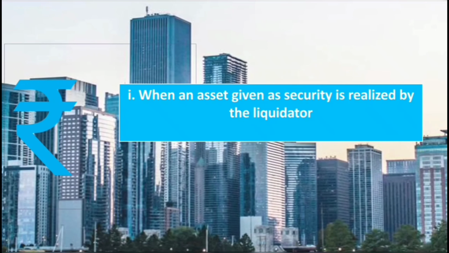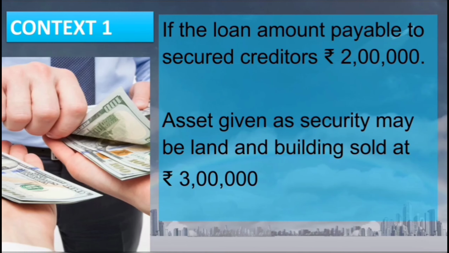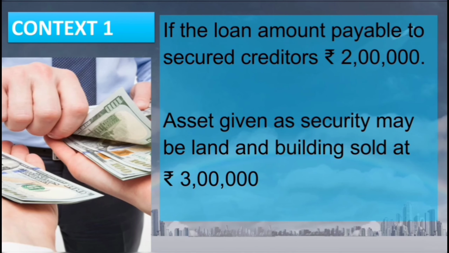Let us understand, when the asset given as security to the creditor is realized by the liquidator, how it would be treated in a liquidator's final statement of account. Let us take one example, named context number 1. In context 1, the loan amount would be 2 lakh rupees. The asset given as security to the secured creditor would be land and building in this example, and the liquidator has sold that asset for 3 lakh rupees.